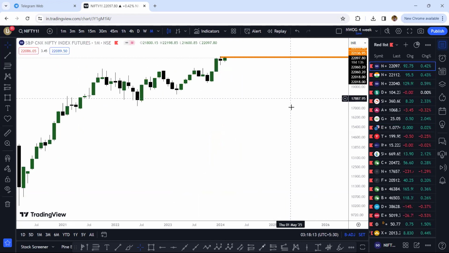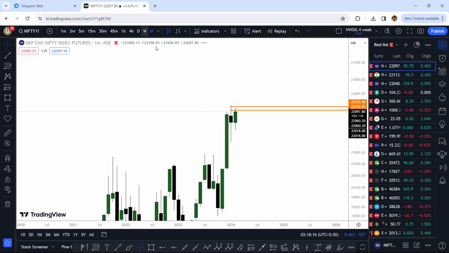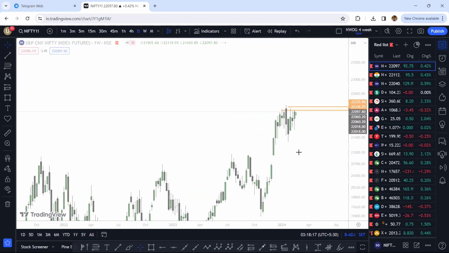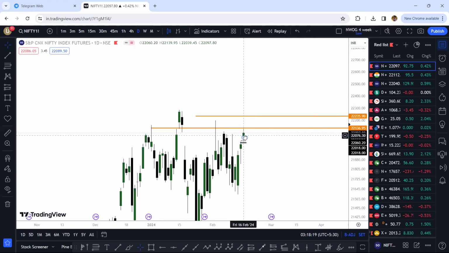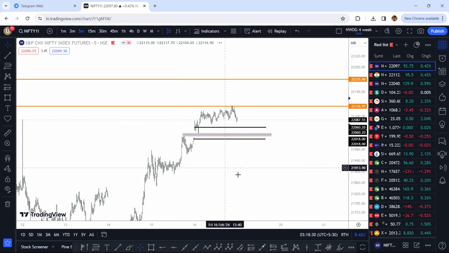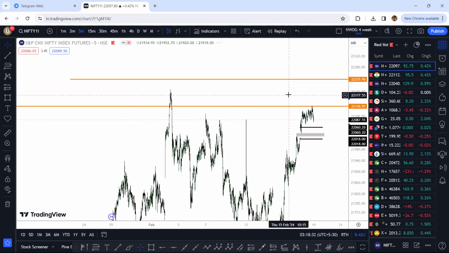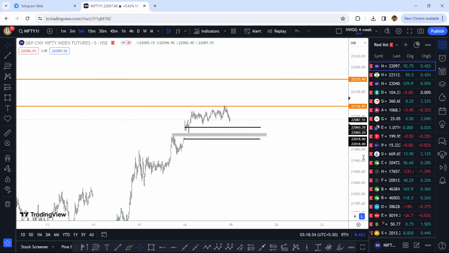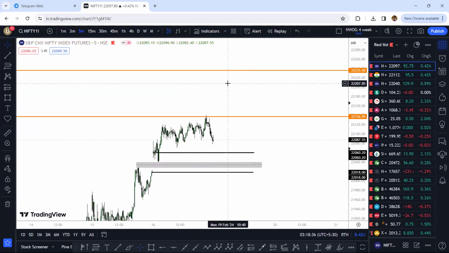Hence, for Nifty, I really would want to see the prices drop, but not too hard. I really wanted to see a drop lower to at least test these areas, 21,950 or something like that, and then definitely we can expect a bounce back up. Now it depends where the bounce back up would want to go. All right, but my best case scenario and the low risk, high probability trade is when the setup